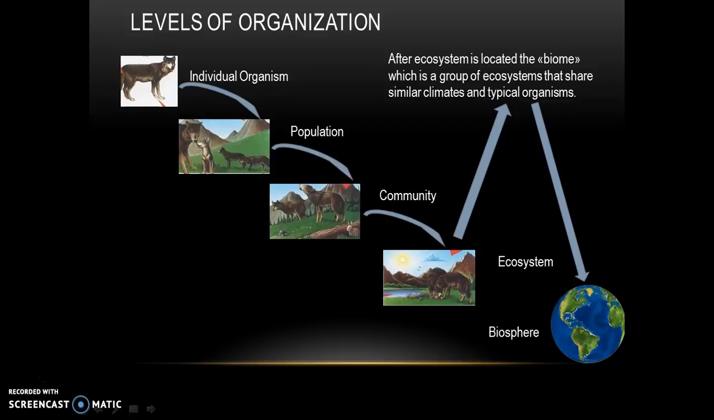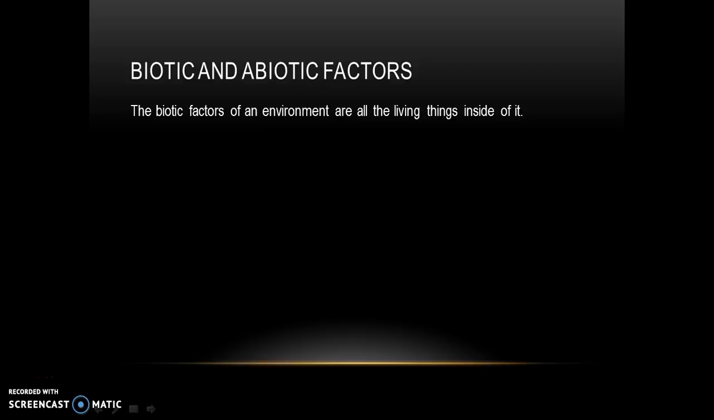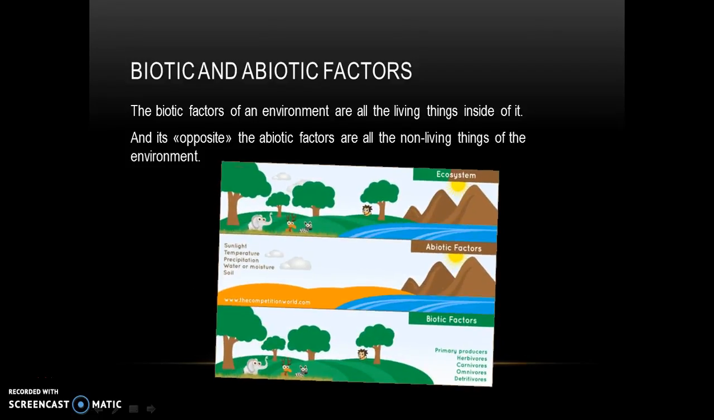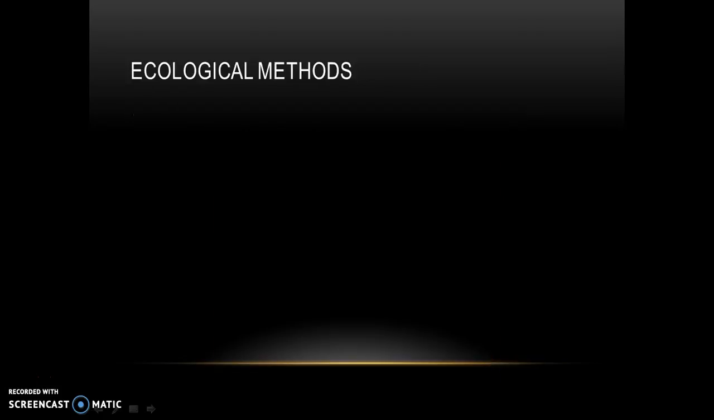After ecosystem is located the biome, which is a group of ecosystems that share similar climates and typical organisms. Then we have the biosphere, which is like a living planet, literally. Biotic and abiotic factors. The biotic factors of an environment are all the living things inside of it. Then we have its opposite, the abiotic factors, that are all the non-living things of the environment. Here we have an example that separates both of them.